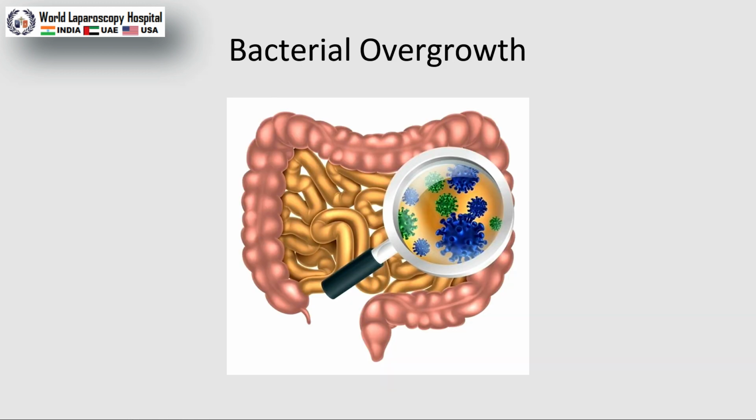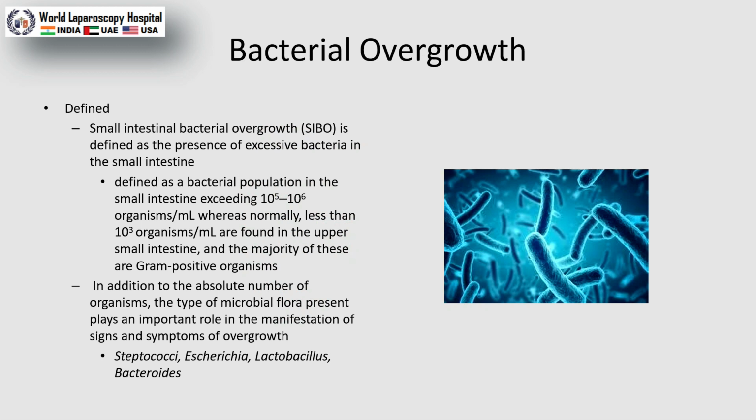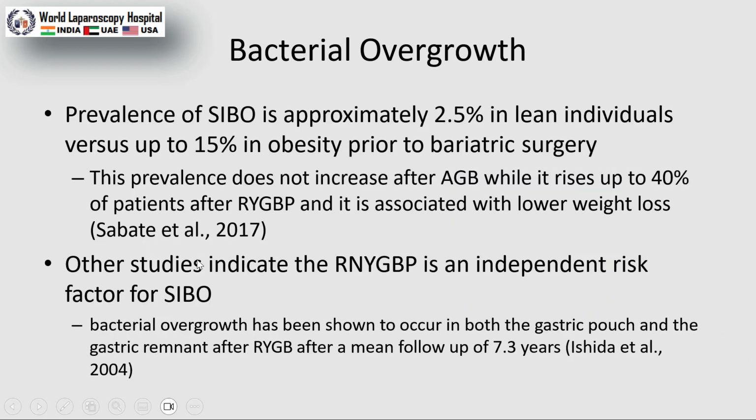Bacterial overgrowth is very common. There are so many reasons for bacterial overgrowth. How can we know about SIBO in the patient? Small intestine bacterial overgrowth is defined as the presence of excessive bacteria in the small intestine. It is defined as a bacterial population in the small intestine exceeding 10 to the power 5 to 10 to the power 6 organisms per ml, and we can find it through the hydrogen breath test.